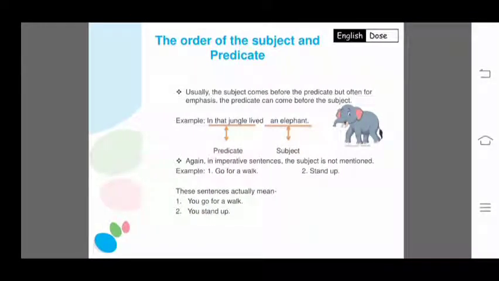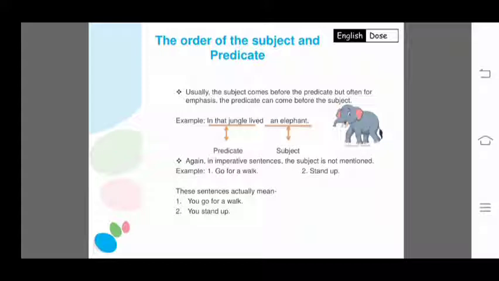The order of the subject and the predicate. As I said earlier, usually the subject is the first part of the sentence. The subject comes first, then the predicate. But sometimes the subject comes later, after the predicate. Let's see how. Usually the subject comes before the predicate.